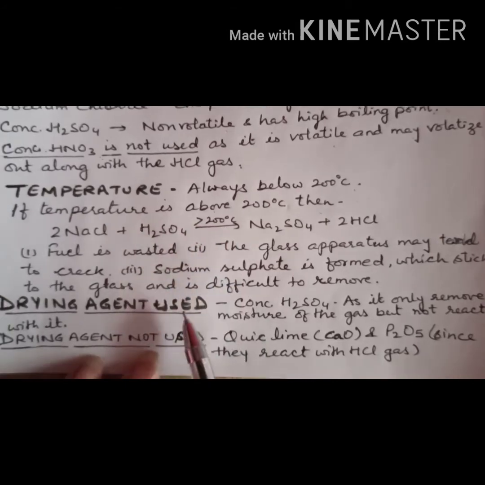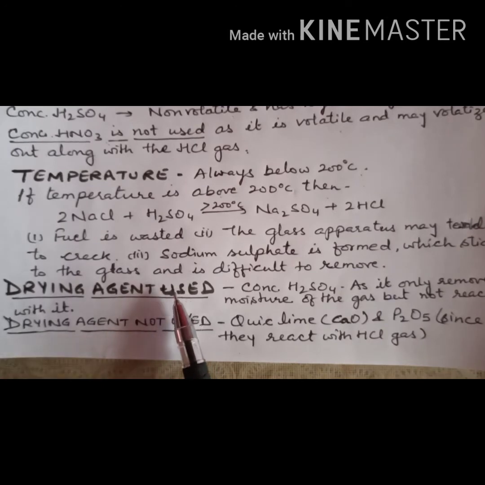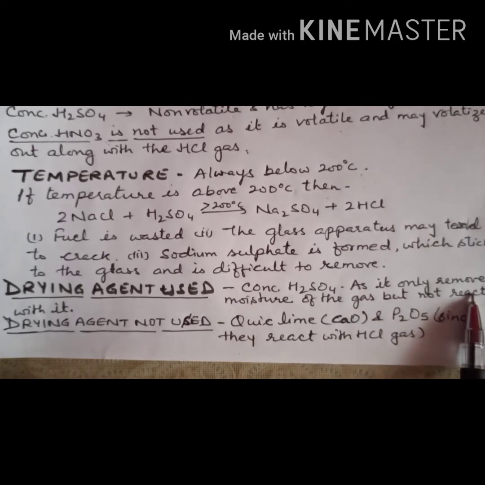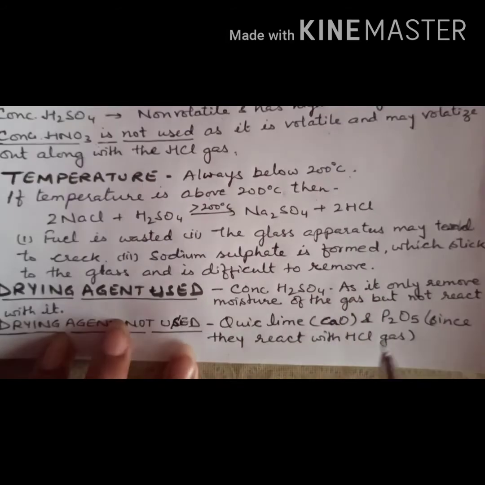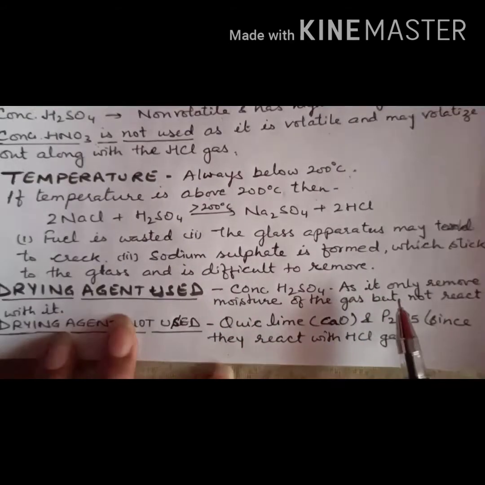Now next is the drying agent used. Which drying agent are we using? We use concentrated sulfuric acid. Why do we use concentrated sulfuric acid? Because it only removes the moisture from the gas but does not react with the hydrogen chloride gas. Why will it not react with hydrogen chloride gas? Because both are acidic, right?